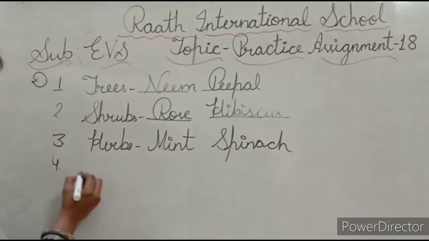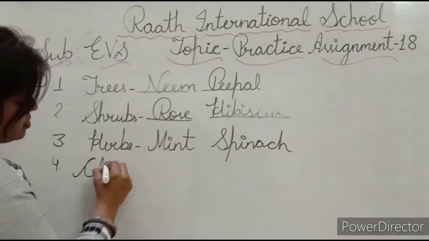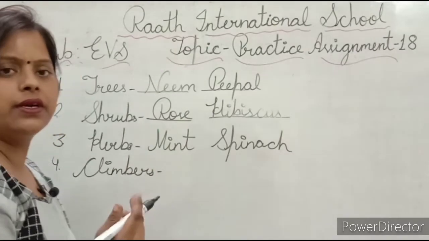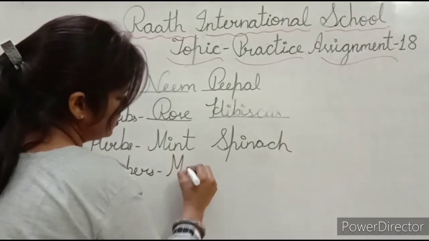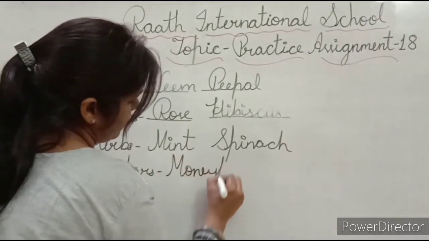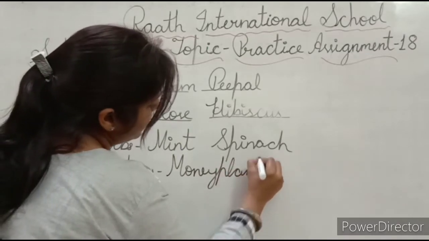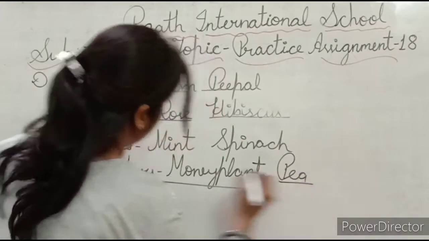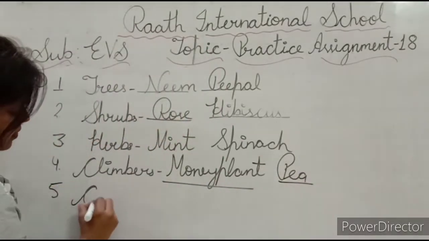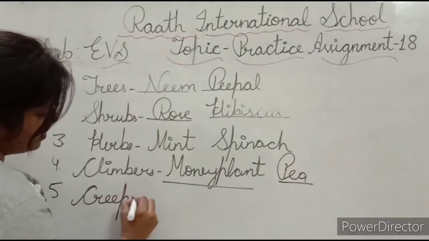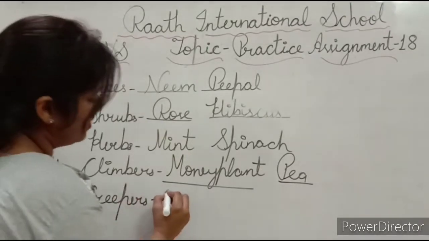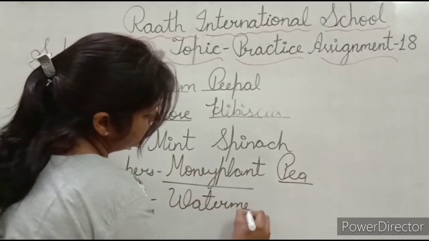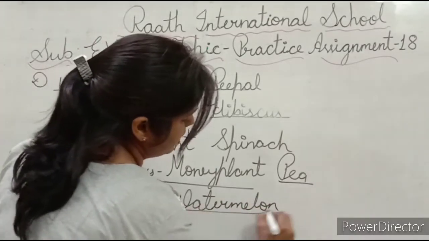Now next is climbers. Climber, any 2 climbers right here, like money plant and pea. Now 5th is creeper. Creepers. Now watermelon and pumpkin.